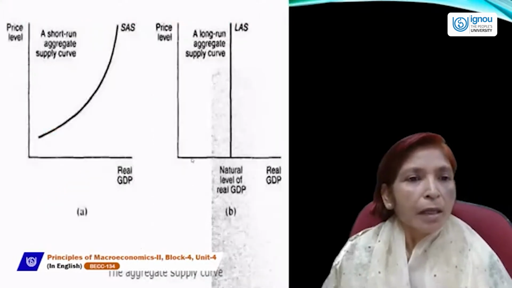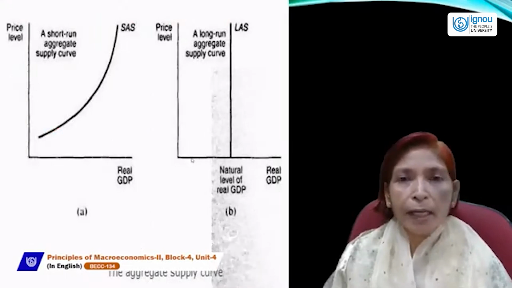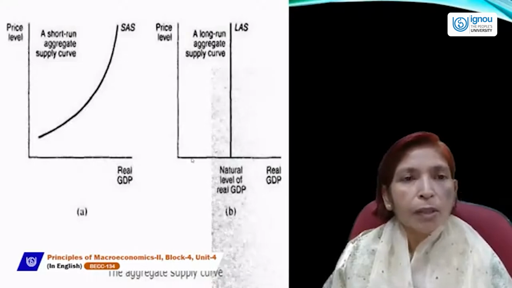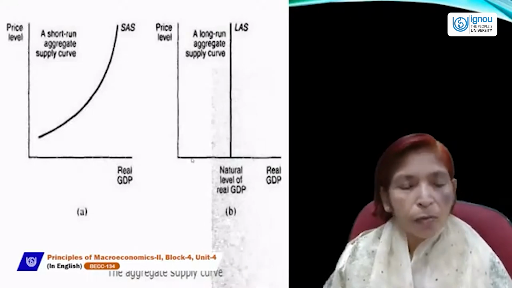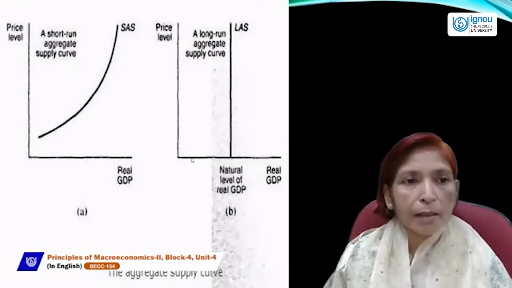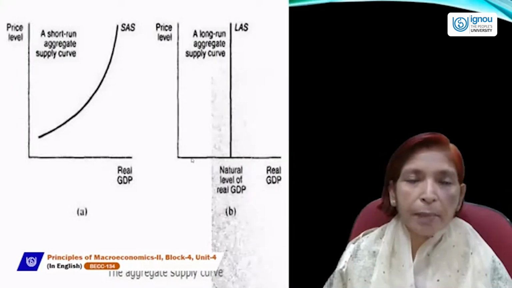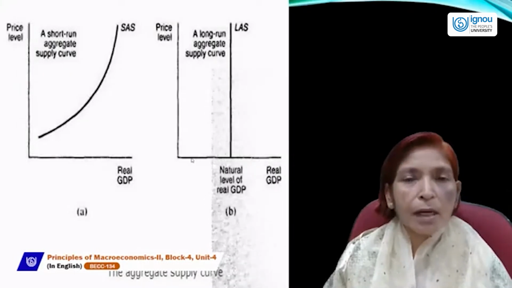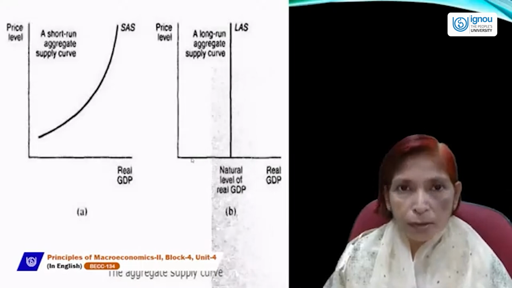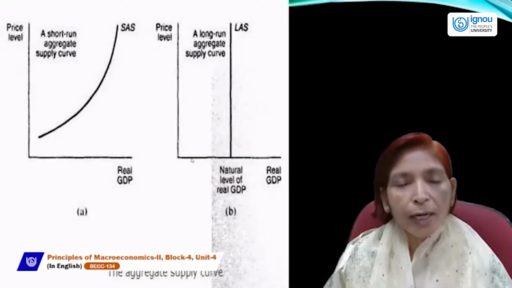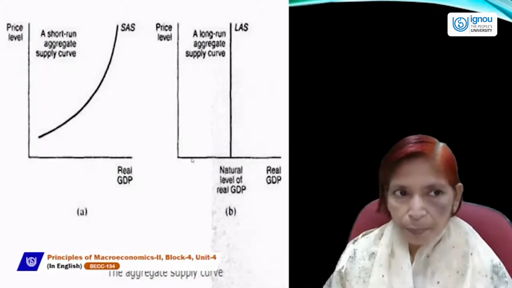Next, the nature of the aggregate supply curve is classified according to different time periods. One is the short period and the other is the long period. In the short run, the aggregate supply curve is always upward sloping, and in the long run, the supply curve is always vertical, parallel to the y-axis.